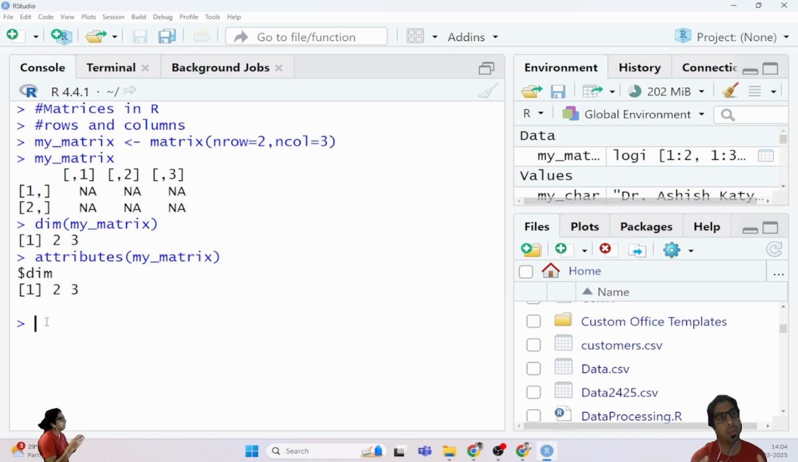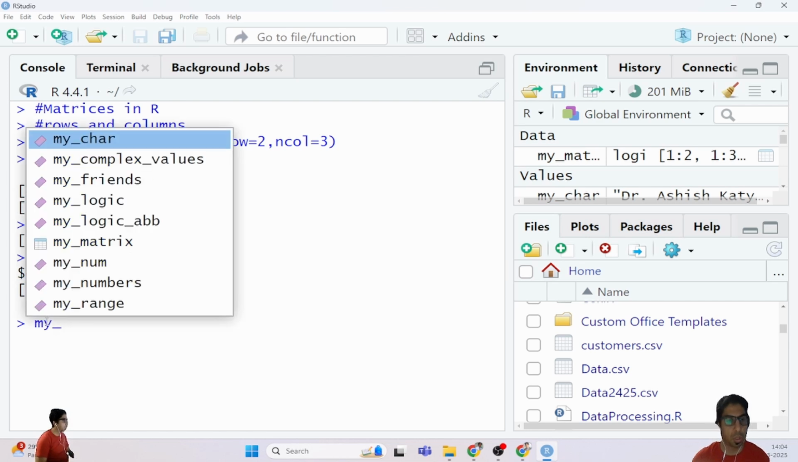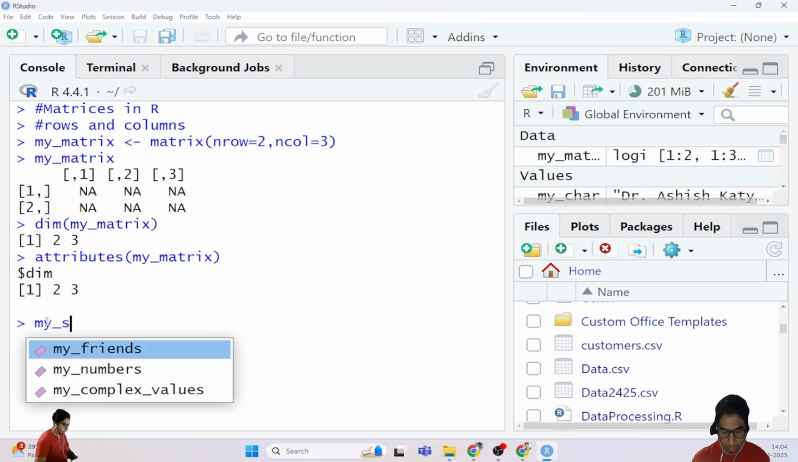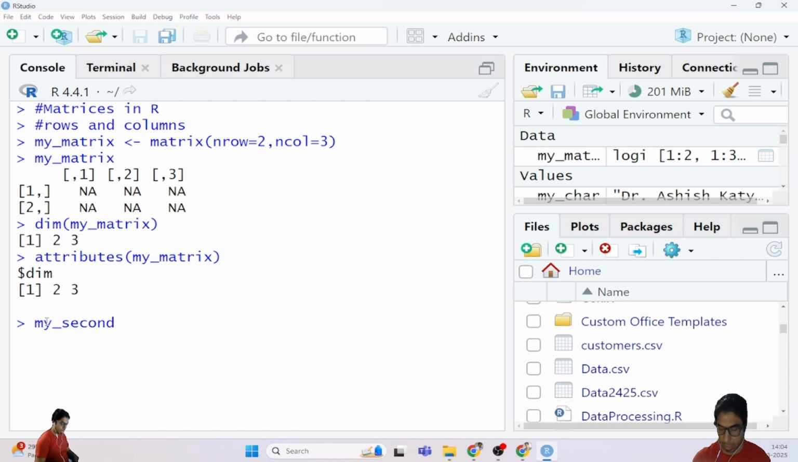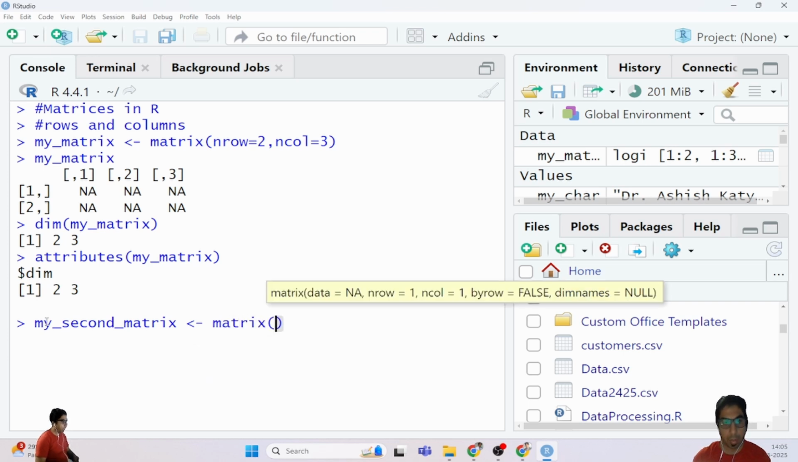For example, I have used an, rather than speaking, I am just using that particular thing. So my second matrix I'm creating, and in this case I'm using a keyword again, that is matrix, for defining a matrix, and then I am providing data. So instead of saying data is equal to something, I am providing a range. So range is nothing but an integer.